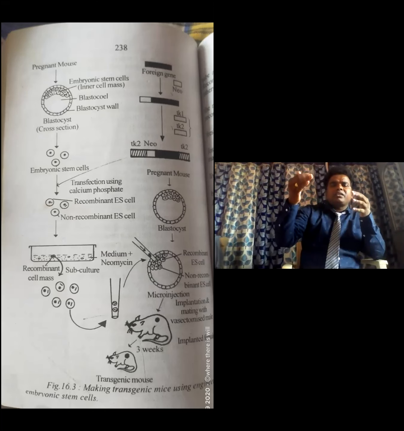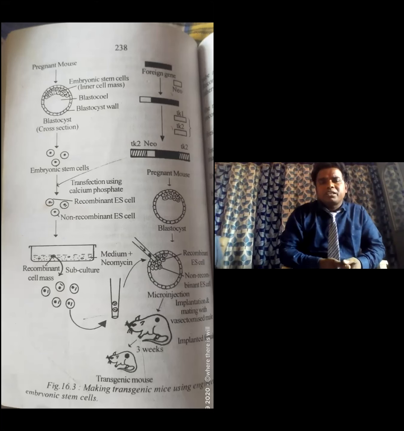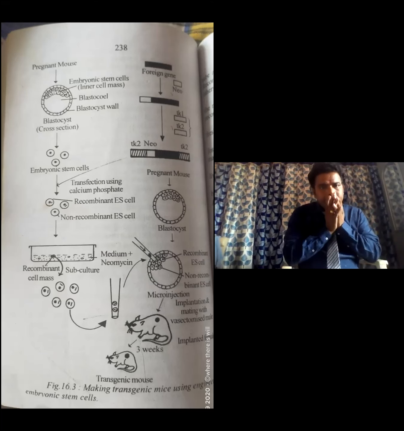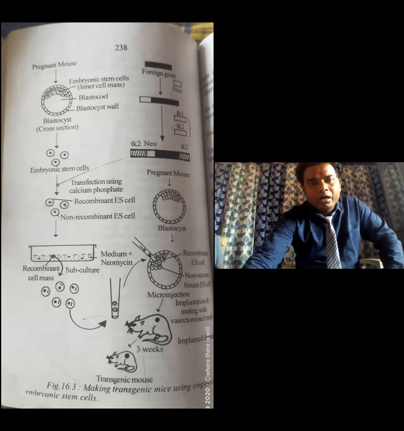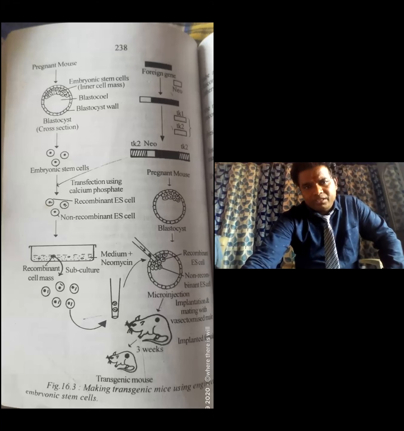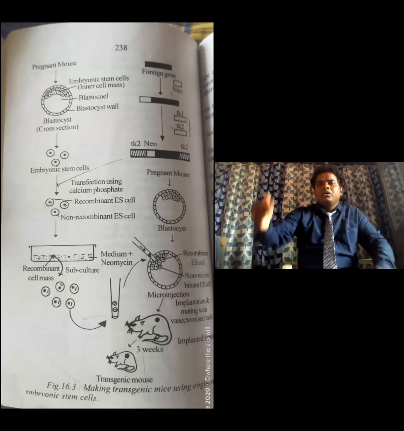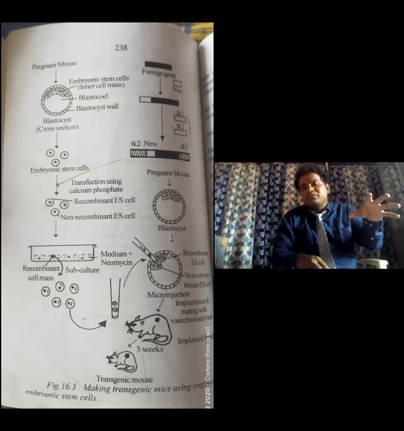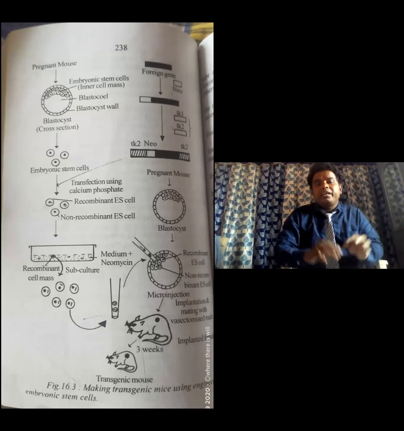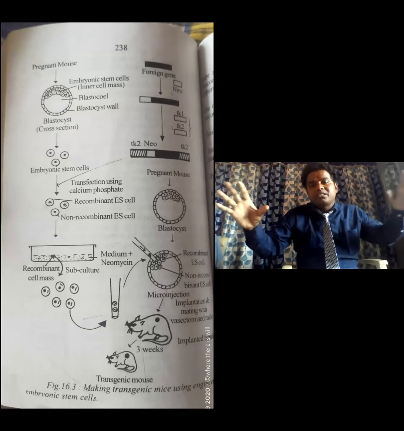With the help of calcium phosphate, the desired foreign neomycin gene is inserted into the embryonic stem cells, which are transfected to form recombinant embryonic stem cells. Embryonic stem cells that contain the foreign desired gene are called recombinant embryonic stem cells.